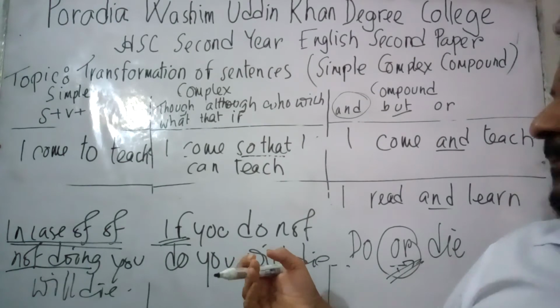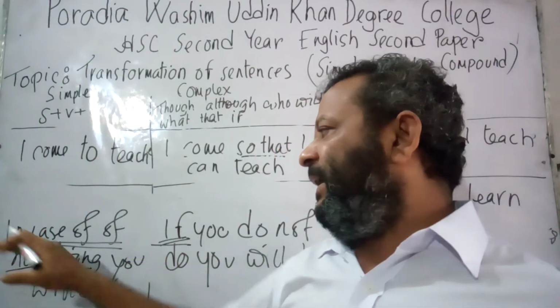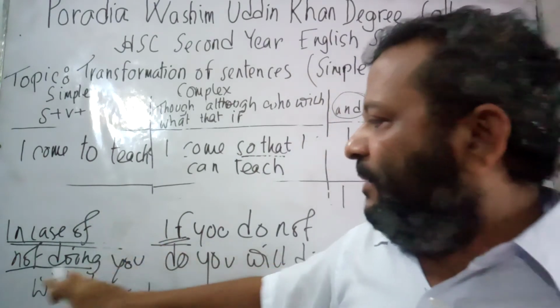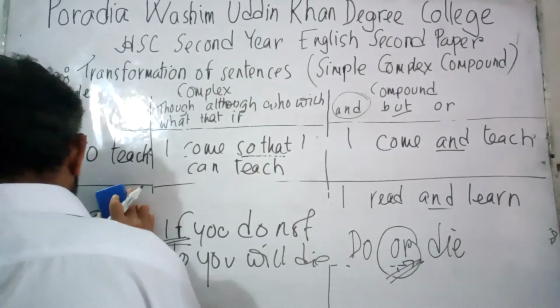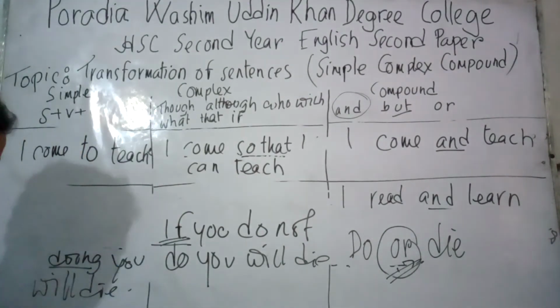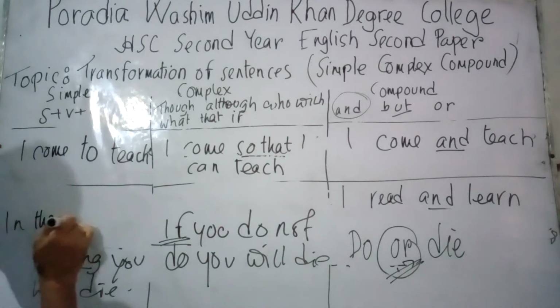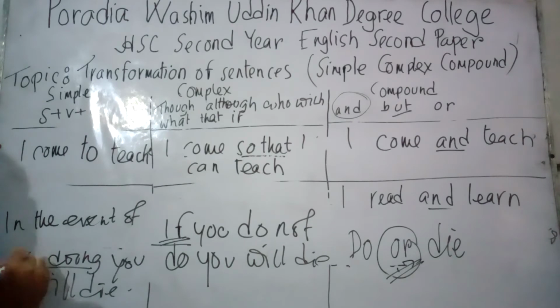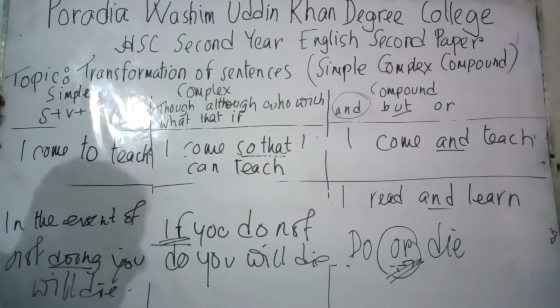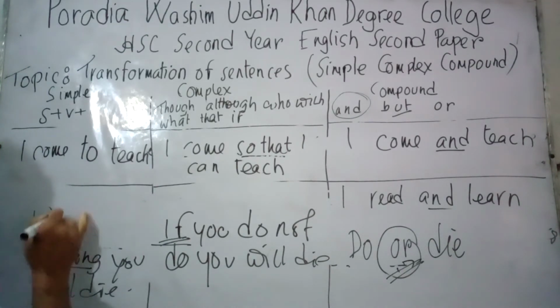Now, if I am to convert the sentence into simple, I am to start the sentence with in case of not doing, you will die. And another phrase I can use, in the event of not doing, you will die. Or simply you can write, very easy, without doing.